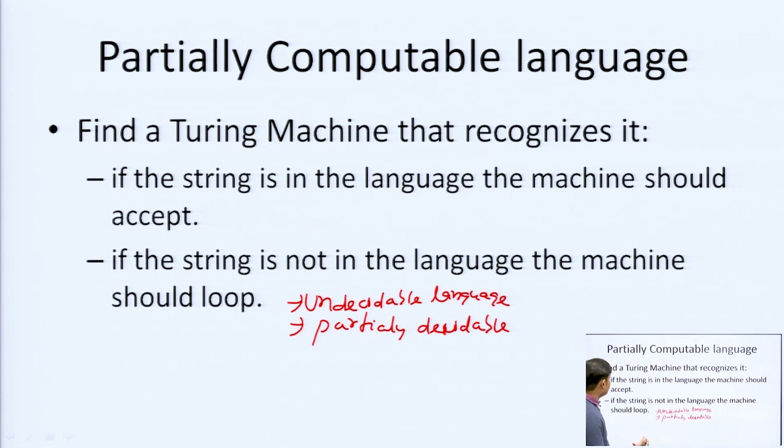But for unrestricted grammar, the generated language cannot be fully decided by the machine; it is partially decidable.